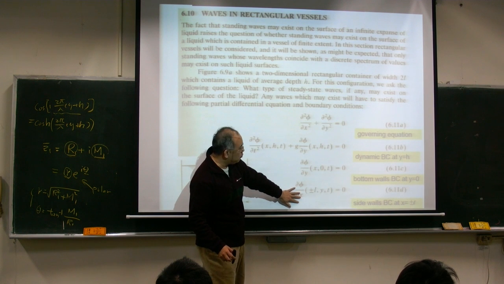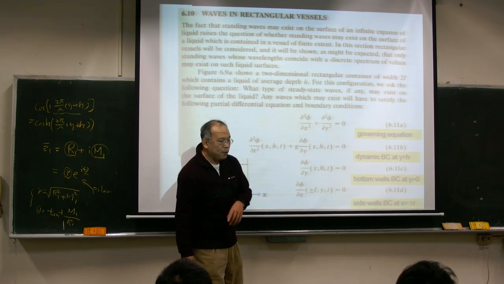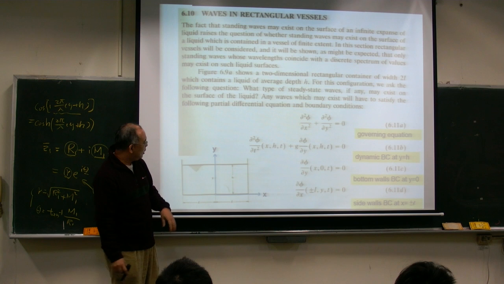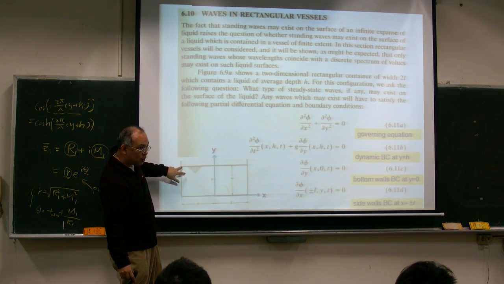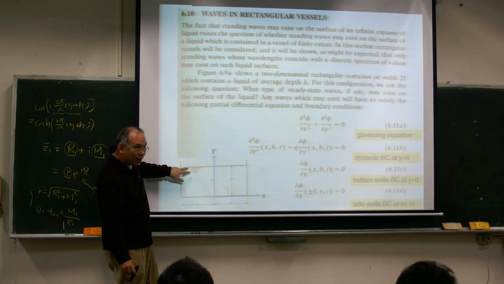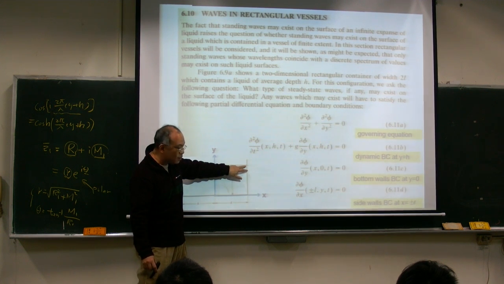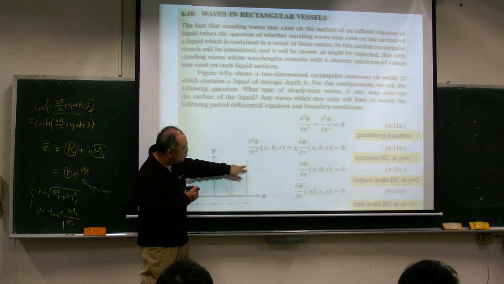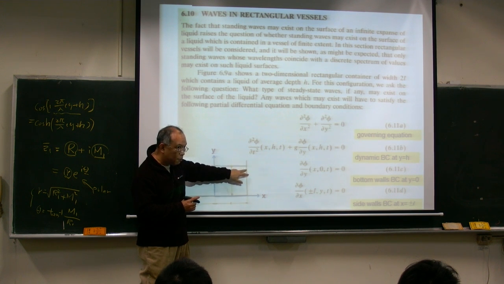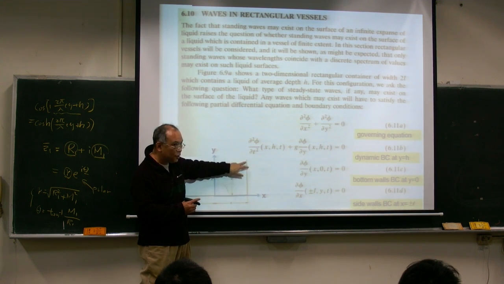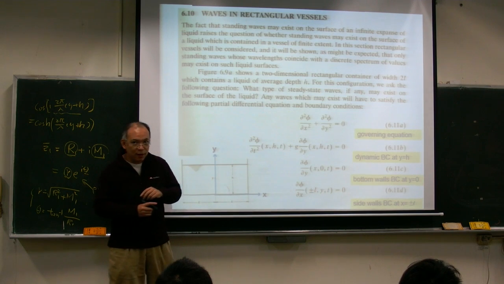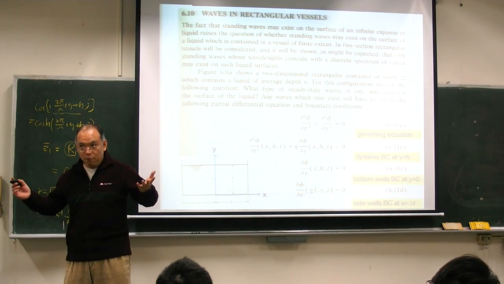The boundary condition will not be satisfied. So only one possibility. What happened? The particle path here should be horizontal or vertical, right? In order to satisfy this boundary condition, it should move vertically. And what wave can generate vertical particle paths? Only the standing wave.